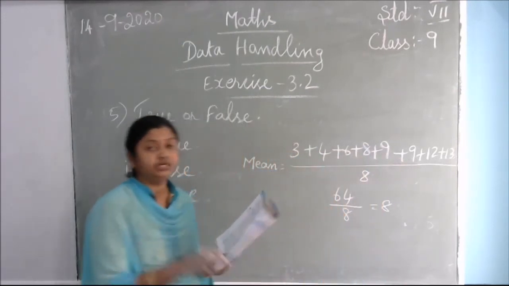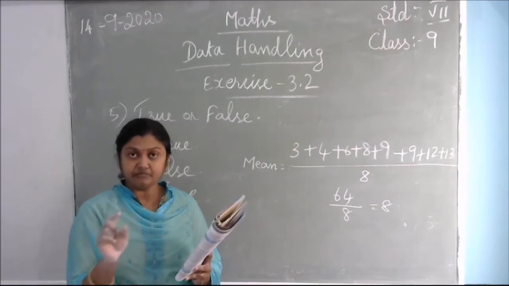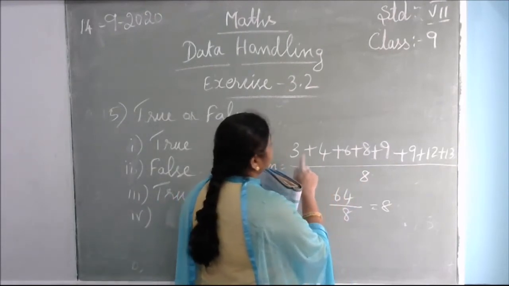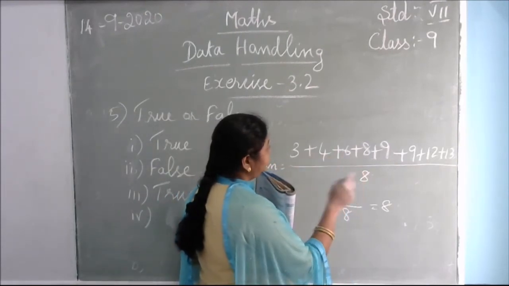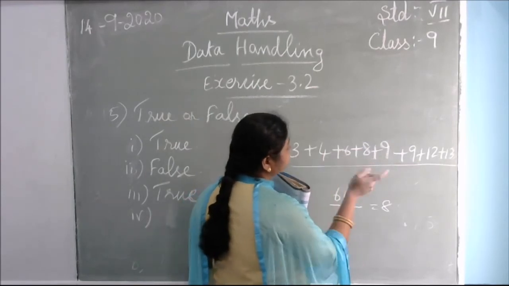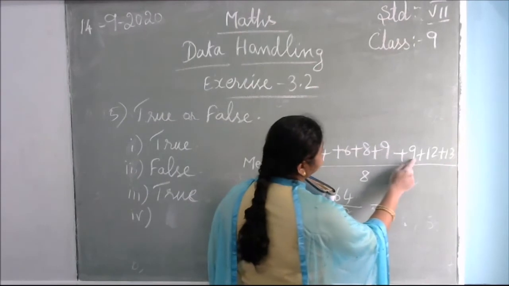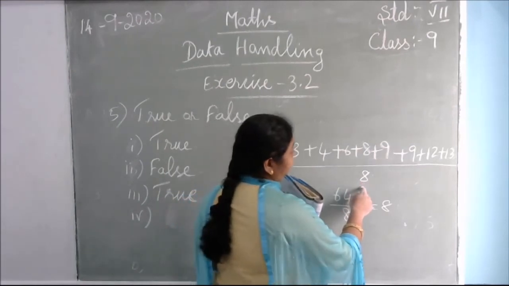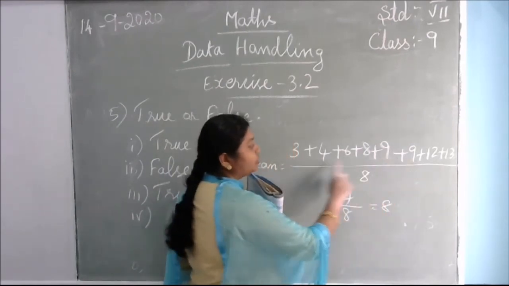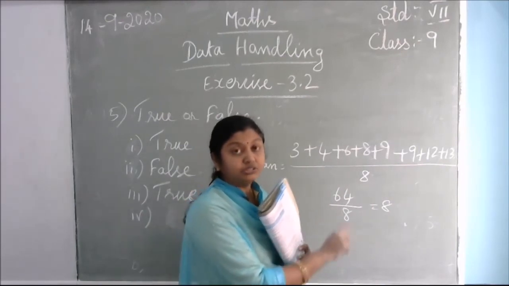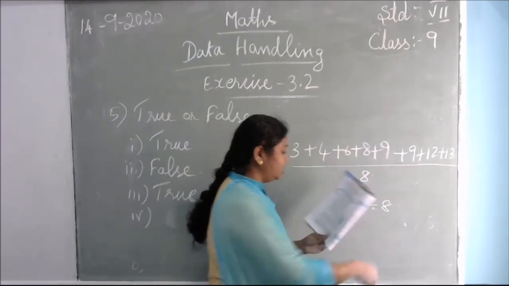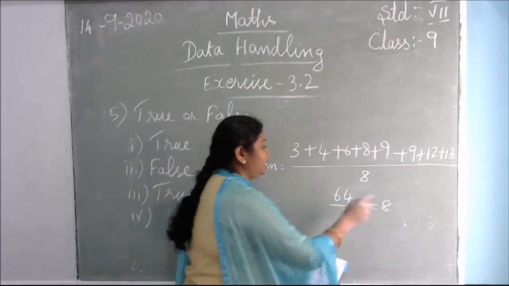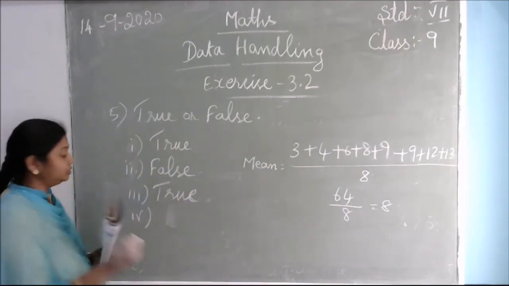How do you find the mean of the given data? The sum of the given data divided by how many numbers there are. That is the number of observations, which is not a counting number. See here, how many numbers are there? 1, 2, 3, 4, 5, 6, 7, 8. 8 numbers. That 8 you put as the denominator. If you add all the numbers, you get 64. So 64 divided by 8 is how much? 8. But what answer have they given? Has mean 9. No, your answer is coming 8. So it is false.